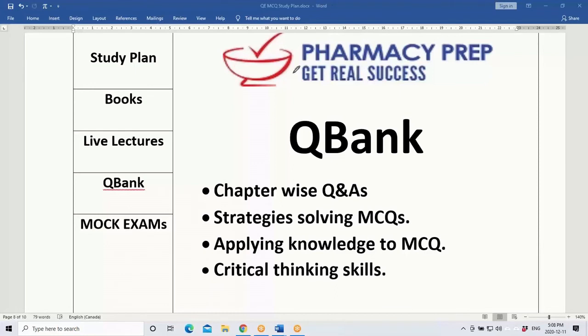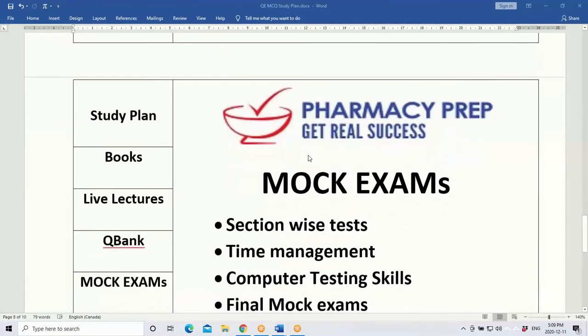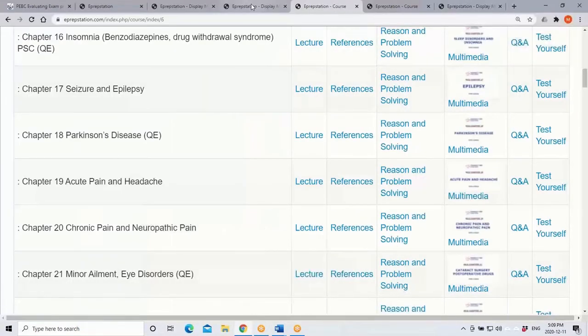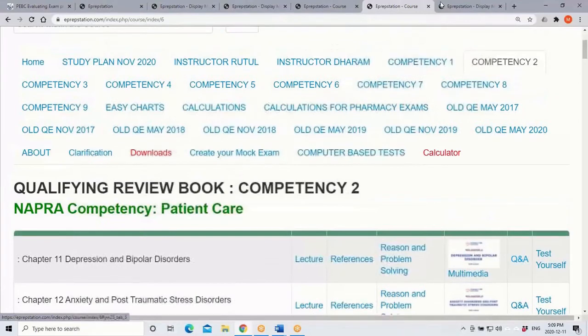The last section of our course includes mock exams. Mock exams are simulated exams. That means they look like the real, actual exam, and that is what we call mock exams. We have developed professional software in our online program where students can access computer-based tests.